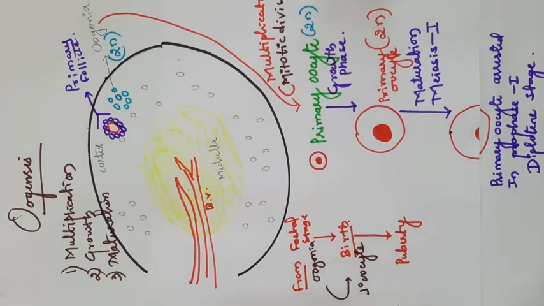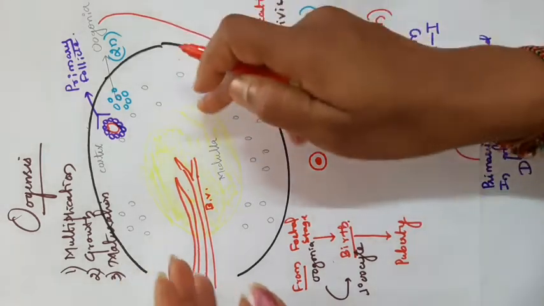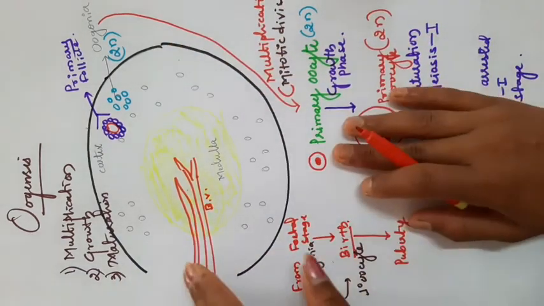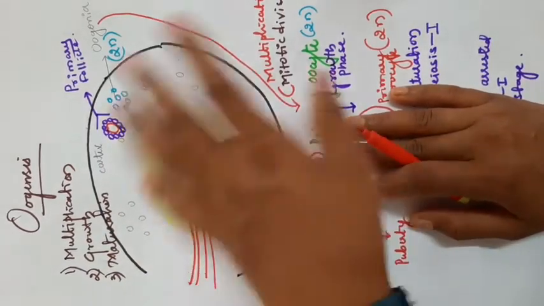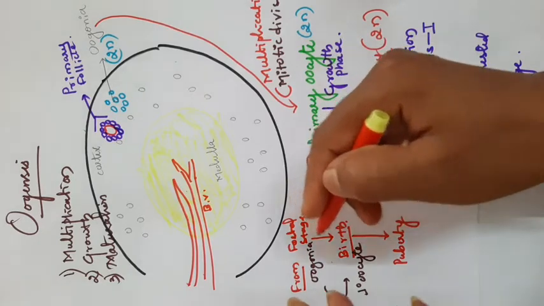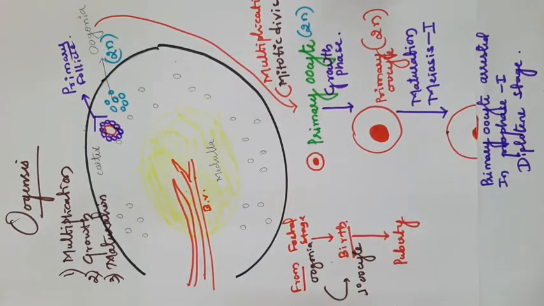to the puberty stage. But there is a lot of change in the follicular cells. Just as the oogonia undergoes mitotic division, the follicular cells present in the cortex also undergo mitotic division in the fetal stage and birth stage. But at the puberty stage, the follicular cells start degenerating.